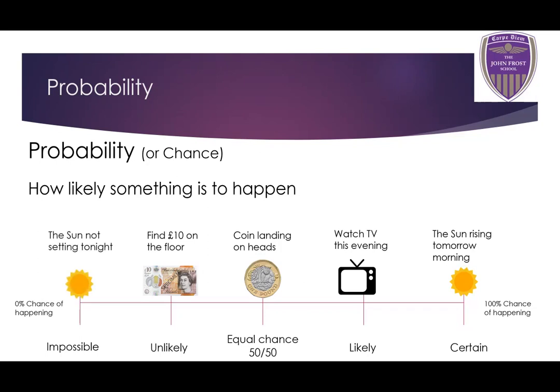And then impossible: the sun not setting tonight. So again, we all know that just as the sun is going to rise tomorrow morning, it is definitely going to set tonight. So there's no chance that the sun will not set tonight, okay?